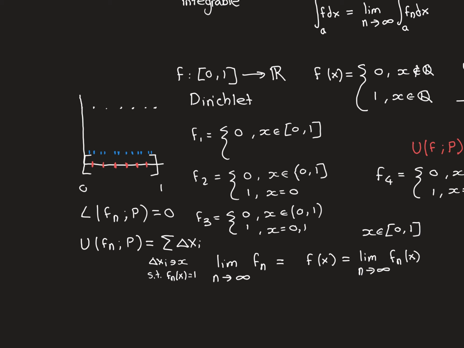Now, of course, none of the upper Riemann sums are actually going to be equal to 0. You can't ever get them equal to 0. You'll always have something there, but you can get it as indefinitely close to 0 as you like, and therefore when you think about the infimum of the set of all the values of the upper Riemann sums, it's going to be 0. So the supremum of the lower Riemann sums and the infimum of the upper Riemann sums agree, and therefore the function is Riemann integrable, and the value of that integral is 0.